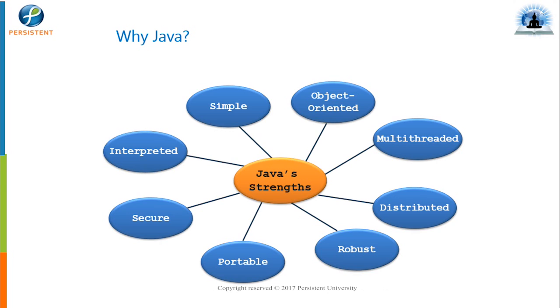Along with that, we don't have a concept of structures or unions. As per my knowledge, they are not required in Java as such, because we can do everything in a class. We are definitely going to see how we can create a class and how we can implement all of those features which we had in C and C++. We'll deploy that in Java as well.